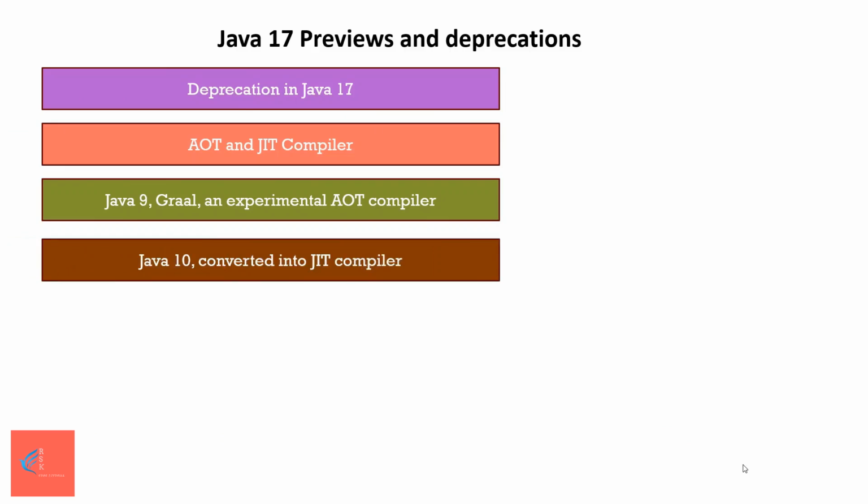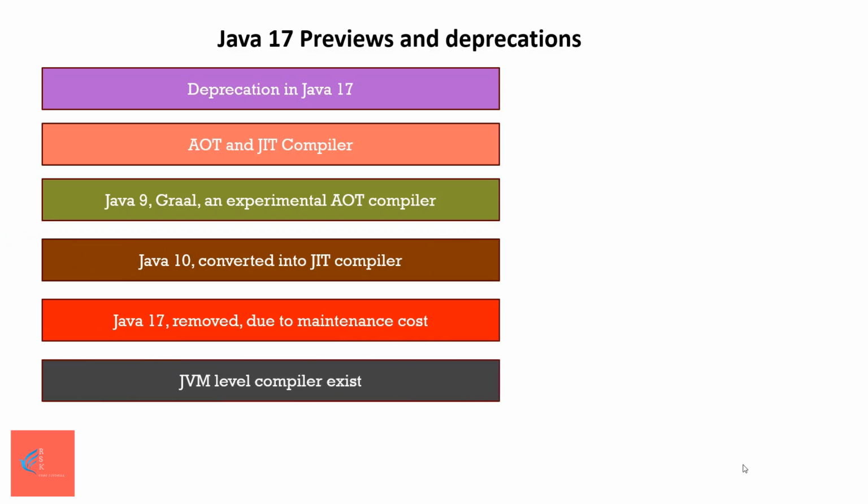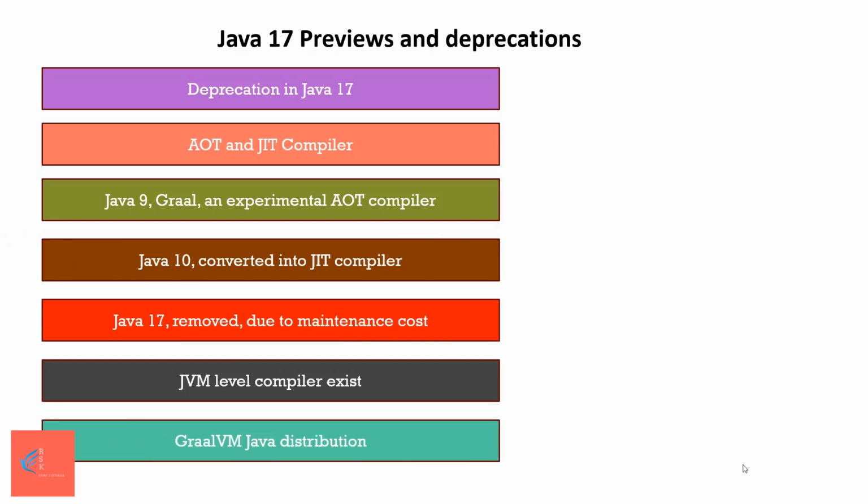But due to less usage and heavy maintenance costs, Graal is removed completely from Java 17. Java level JVM compiler interface still exists and is not removed. It is used to integrate Graal and can be used if needed with the help of GraalVM Java distribution.